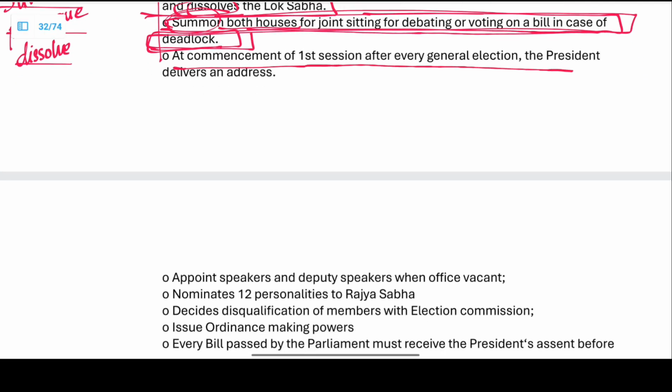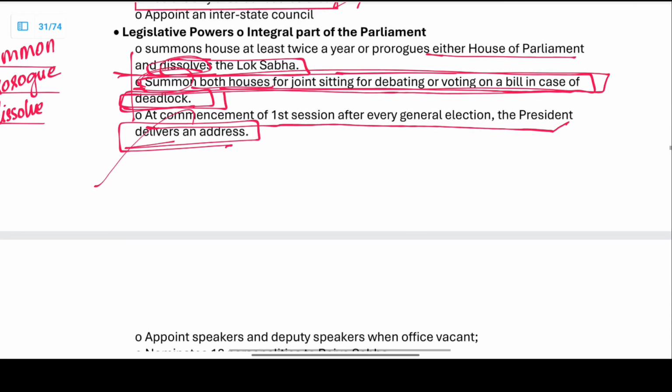At the commencement of the first session after every general election, the President delivers an address. So these are his legislative powers because he is an integral part of the Parliament.